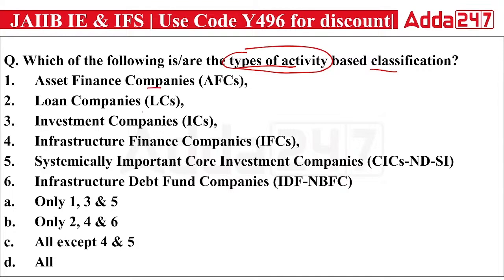Asset finance company, loan company, investment company, infrastructure finance company, systemically important core investment company, infrastructure debt fund company. So which of the following are the types of activity classification? And the right answer will be all of them. They all are activities of NBFCs in the country. Okay, next. The right answer is D.